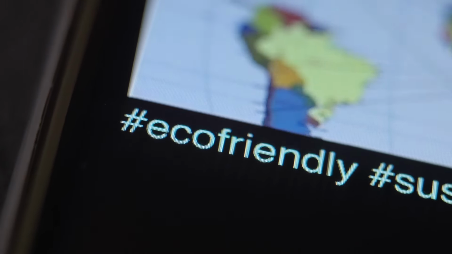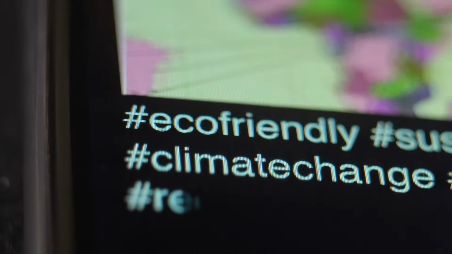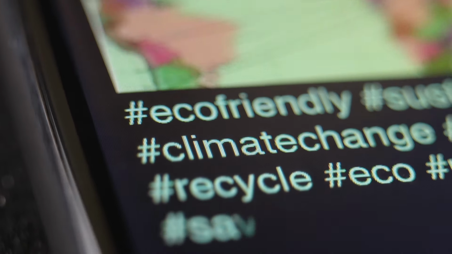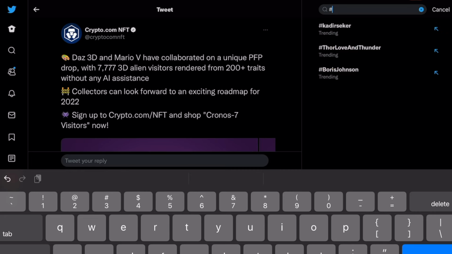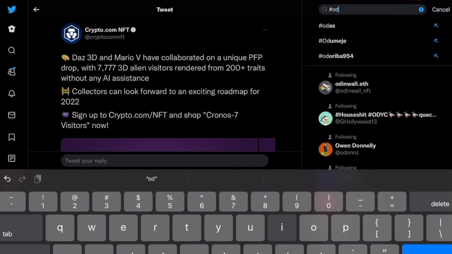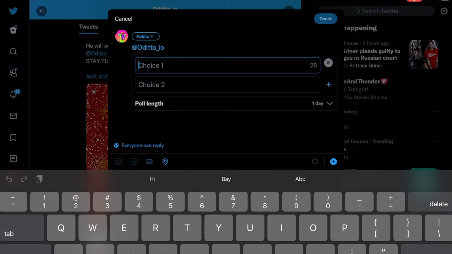There are 2 billion search queries on Twitter daily. These hashtags are important. Think of it like a Google. People do this with Twitter to find out information. You can put a person's username to thank them or highlight them or ask a question. Create polls on Twitter asking them what they want to see.